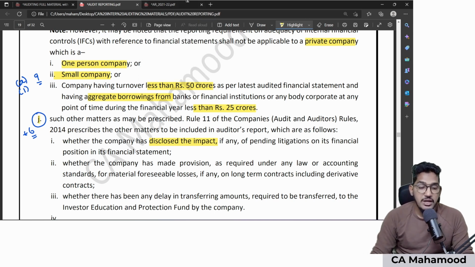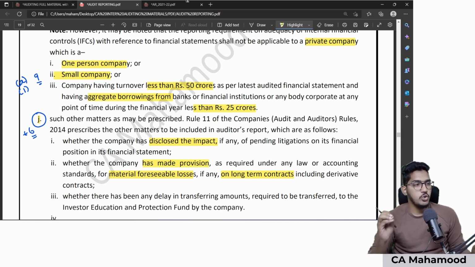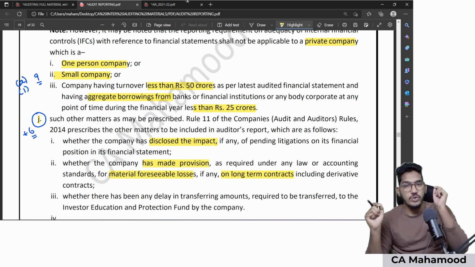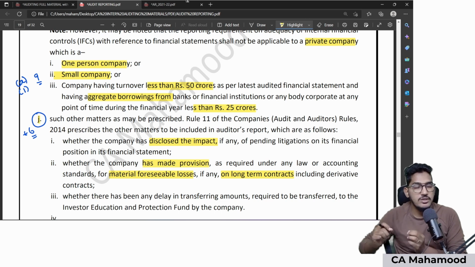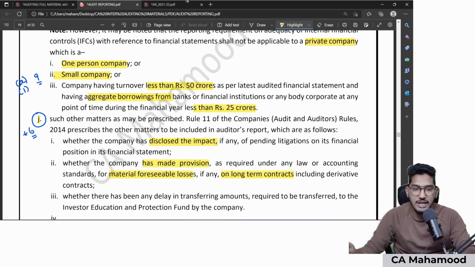Next one, second one: whether the company has made provision as required under any law or accounting standard for material foreseeable losses on long-term contracts. If your client company has entered into any long-term contract, and they come to know that on that contract they are going to make a loss, your client company should not wait till the completion of the contract to recognize the loss. They have to recognize it immediately. So whether your client created a provision for losses on long-term contracts or not, that you need to check